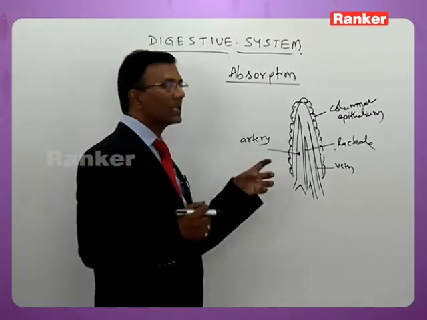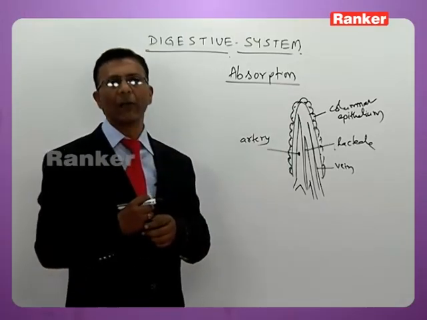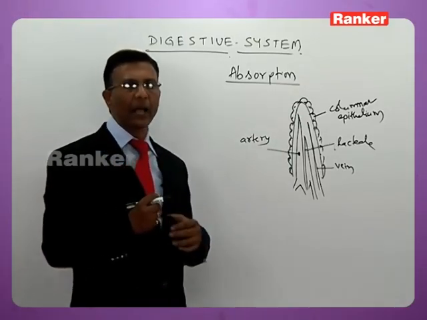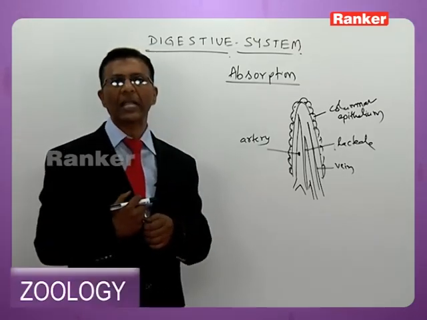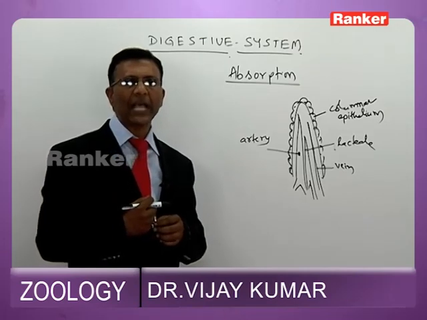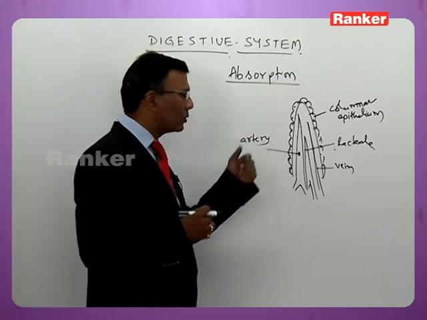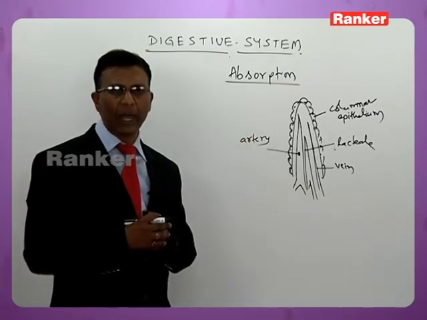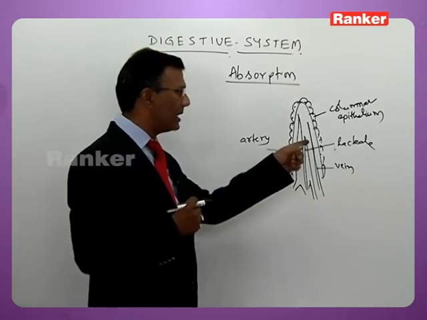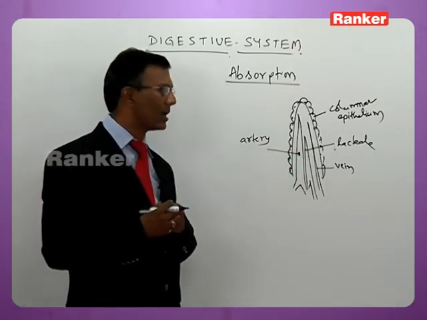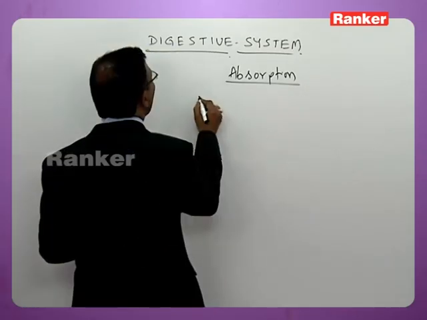Among these, the artery is meant for supplying nutrients to the villus. The vein is a branch of the hepatic portal system. It absorbs amino acids and sugars. Lacteal absorbs fatty acids and glycerol. Since fatty acids and glycerol are made up of macromolecules, they cannot penetrate into the vein. Absorption of fatty acids and glycerol takes place by means of lacteal in the presence of bile salts. Other foodstuffs are absorbed by the vein.